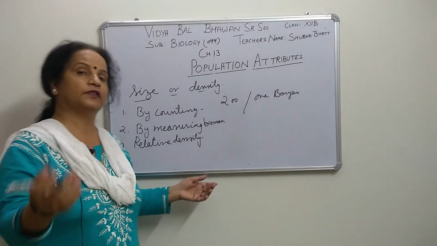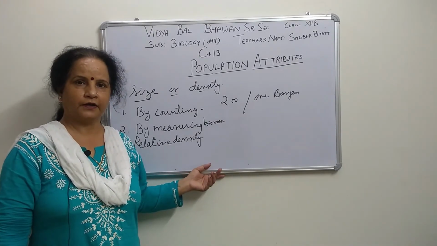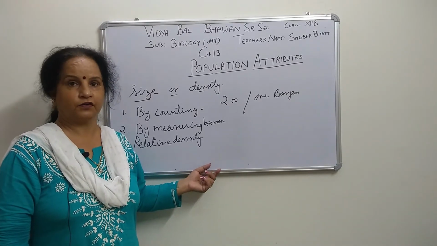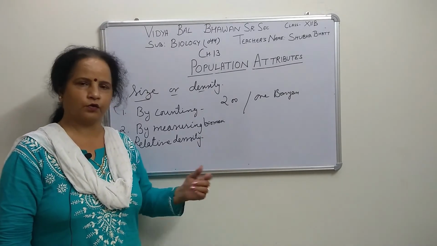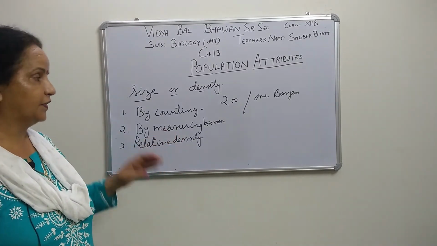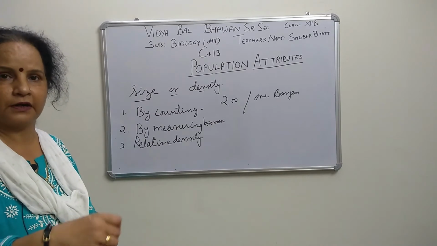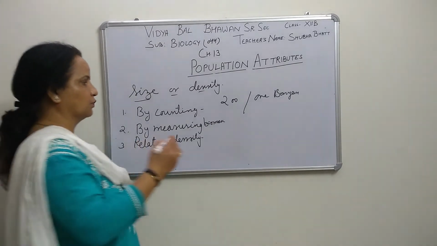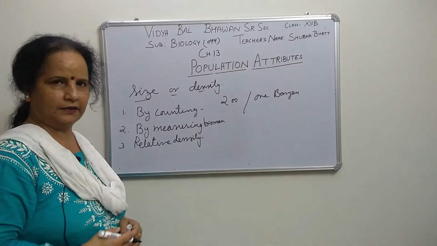But how can they count in the forest, right, in the zoo and national park? It is very difficult to count. How can they go just near the tiger? So in that case, they count their pug marks. When they pass through the area, they count how many pug marks are there, just relative.